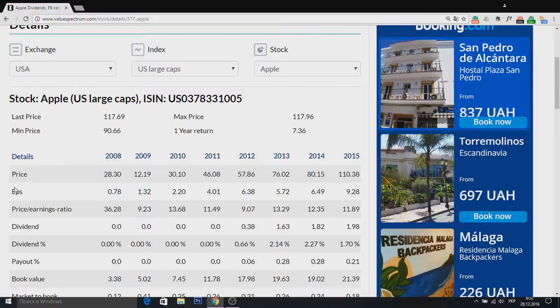The earnings per share was raised during last 8 years and got to the maximum level in 2015, as you can see here, $9.28 per share. The minimum level of this indicator was at the beginning of this period less than $1 in 2008.